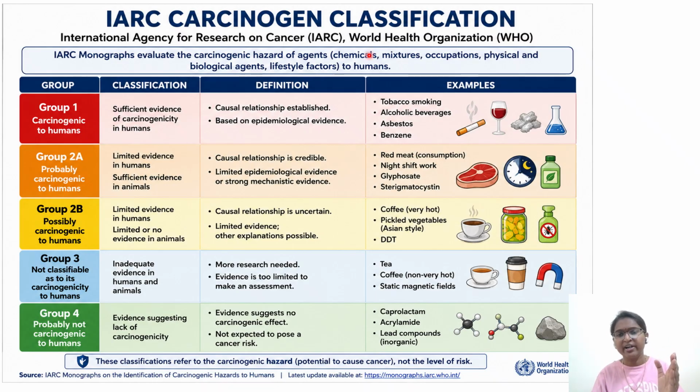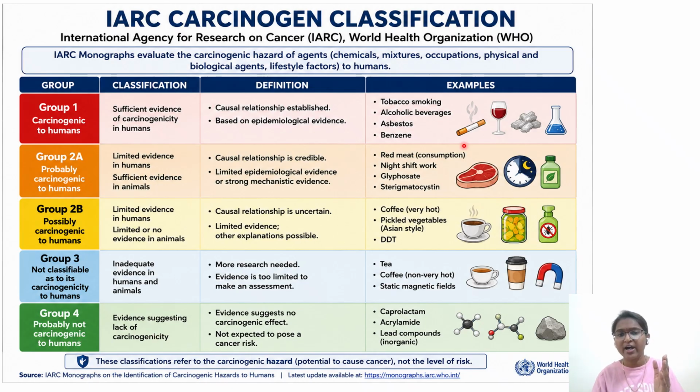For example, our red wine. Red wine is classified as group 1, meaning carcinogen to humans. How are they saying this? A causal relationship is established based on the epidemiological evidence. Group 1 is called sufficient evidence of carcinogenicity in the case of humans. Similarly, we have group 2A, which is limited evidence. Group 2B is limited evidence in humans. Group 3 is not classifiable. Group 4 is probably not carcinogenic, evidence suggesting lack of carcinogenicity.